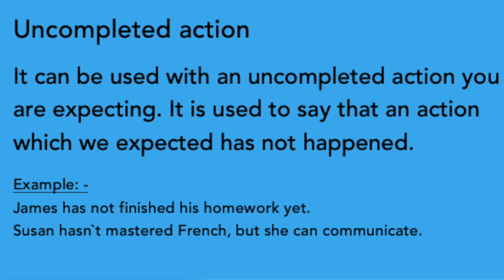For example, James has not finished his homework yet. From this sentence, we can understand that James couldn't finish his homework or he didn't do it. Still, we are waiting for that action to happen. See the next example. Susan hasn't mastered French, but she can communicate. We know Susan will learn French and she will communicate nicely. But she hasn't proficiency in it. She is waiting for that action to happen. Okay, so we can use present perfect tense with an uncompleted action we are expecting.